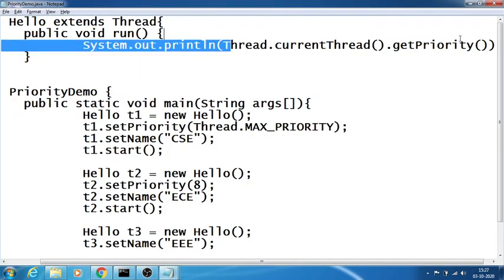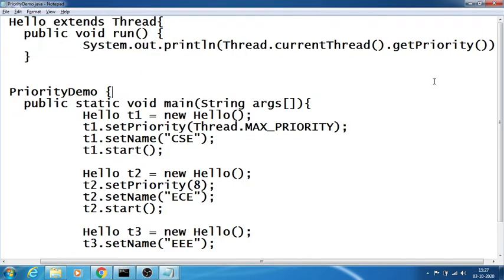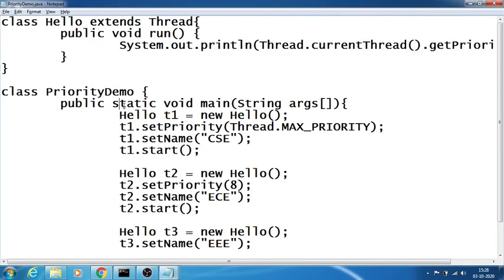Why priorities are required: priorities are used to schedule the threads in the manner in which they need to execute. Because generally the Java virtual machine will run the threads in a random fashion without looking into the order in which they were created. Sometimes they will execute in the order in which they were created, but sometimes they will not. So we need to create priority based scheduling.